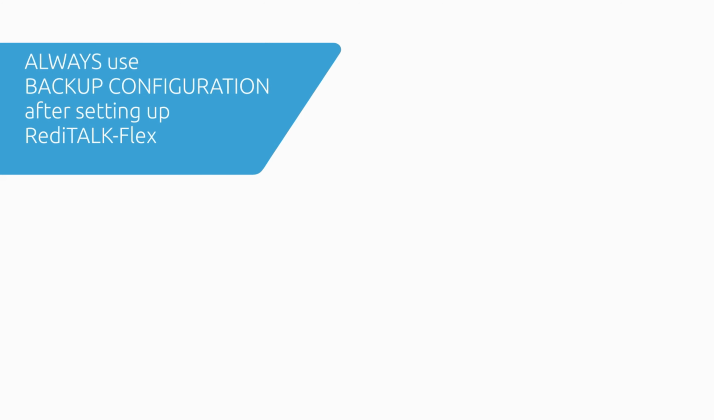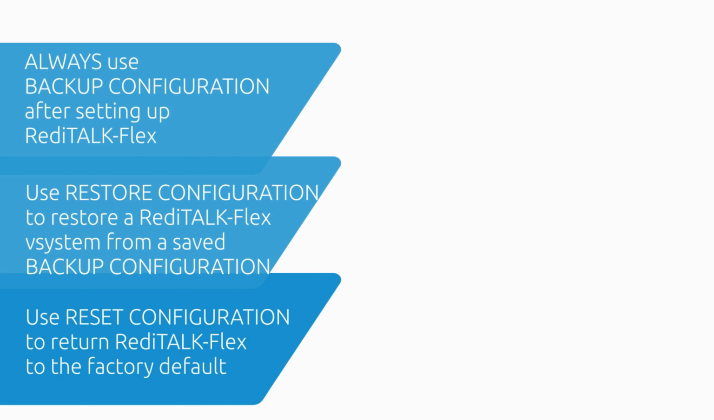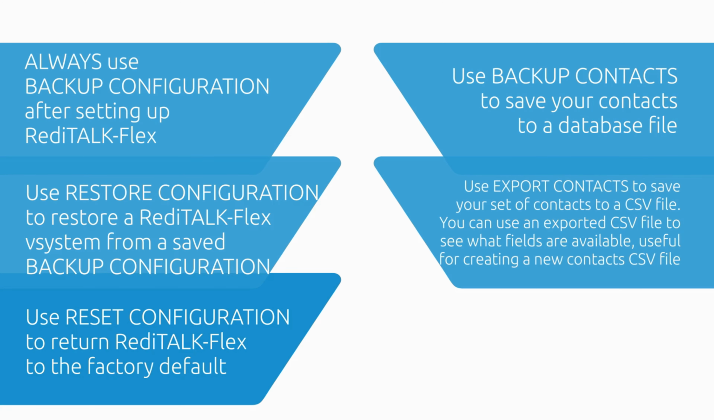Right, summarizing, always use the backup configuration menu after setting up RediTALK Flex, and use restore configuration to restore a RediTALK Flex system from a saved backup configuration. Use reset configuration to defaults to return RediTALK Flex to the factory default. Use backup contacts to save your contacts to a database file, including any images you may have associated with those contacts. Use restore contacts to restore your set of contacts from a saved contacts database file.